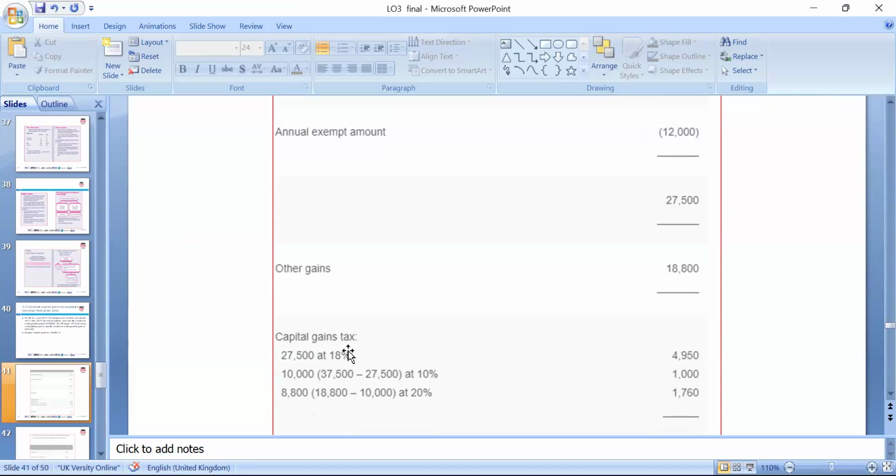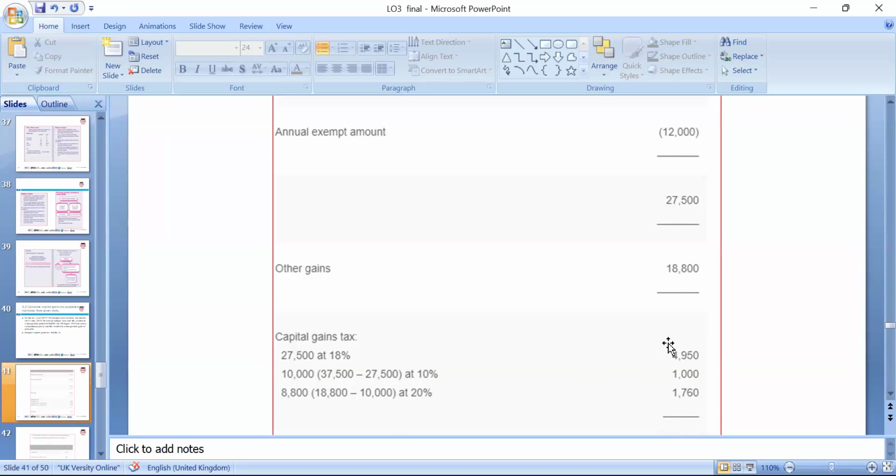So you have 18% as the normal rate on this one, which is capital gain of others, individually, you have the gain instead of business. So 37,500 minus 27,500, then the remaining is 10% up to 37,700, and then the remaining, if you have more than 37,700, goes to the higher rate, which is 20%.